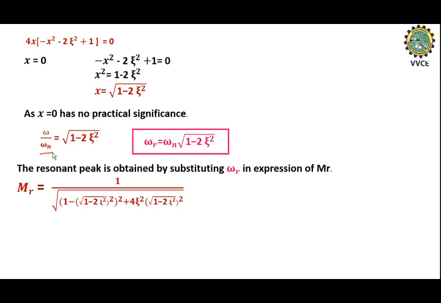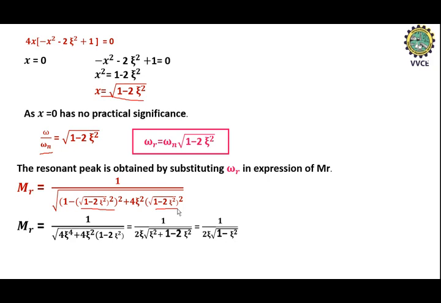In the previous steps we have already written the magnitude expression, that is 1 divided by square root of (1 minus x square) whole square plus 4 zeta square into x square. Here in place of x, substitute the value that we obtained and simplify.